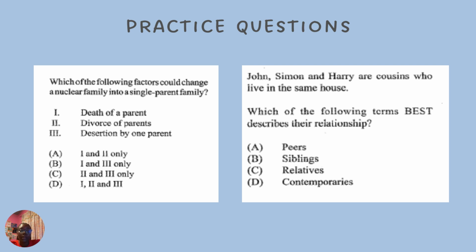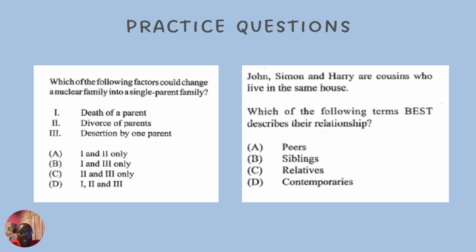So if both parents divorce, therefore it would probably turn into a sibling family. It wouldn't necessarily. All I'm saying is if parents are divorced, it wouldn't necessarily turn into a single parent family. However, desertion by one parent. So death of a parent and desertion by one parent. So it says 1 and 3. Therefore, B would be the answer.